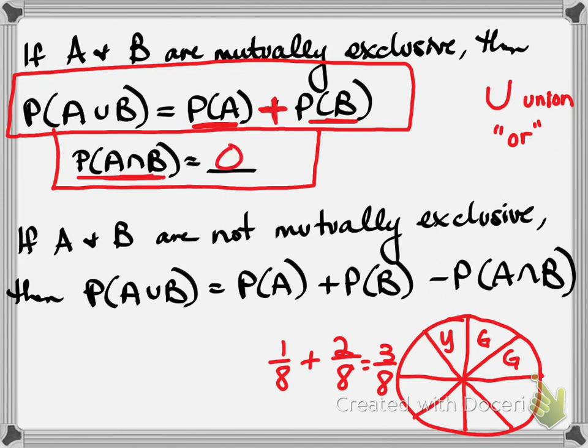So this symbol here, this upside down U, maybe you think of the word and with the N written funny like that. So this is the intersection, union and intersection. This is the intersection symbol, or A intersect B. And so mutually exclusive, we know that there are none where A and B both happen.